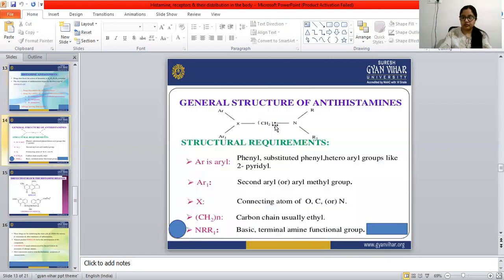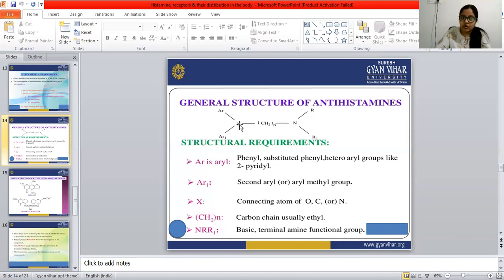Now the general structure of the antihistamines. We have already seen the structure of histamine: it has an imidazole ring and an amino group connected with two methyl groups. Here we are discussing the general structure of the antihistamines. So this is the general structure.